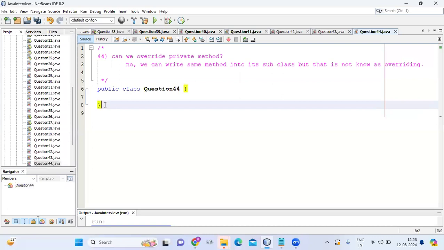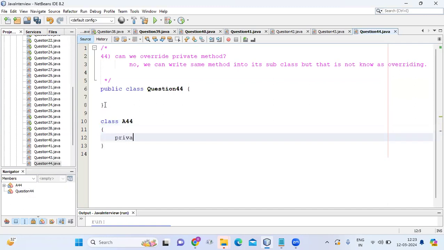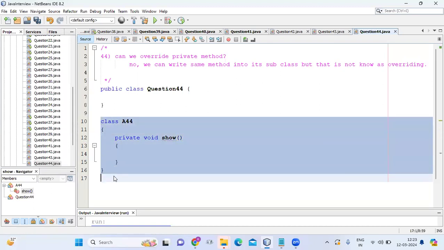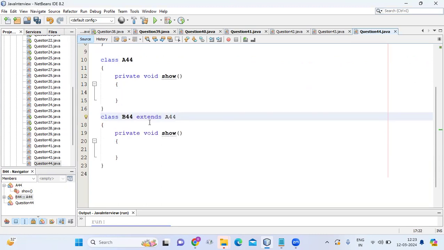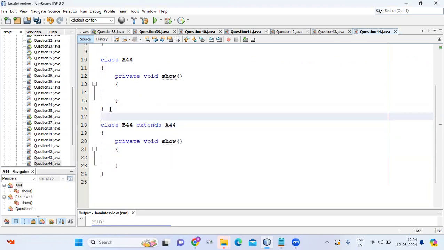Let's have one example. Suppose we have a class A44, and in A44 we write one method, private void show. Then suppose we write a class B44 that extends A44. Now you can see, guys, I can write private to private method, but this concept will not be known as method overriding.